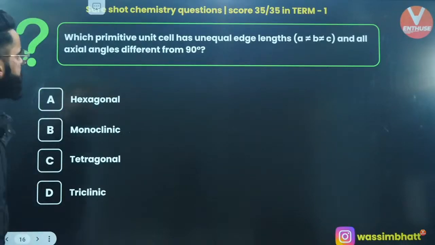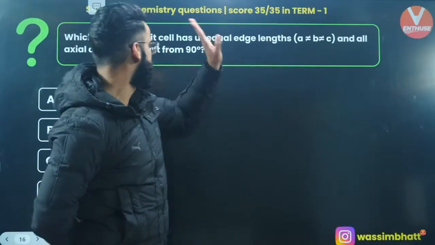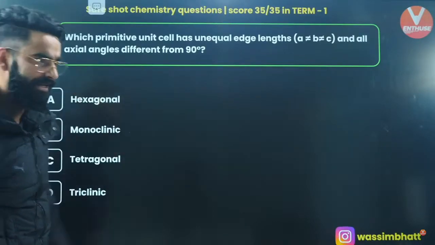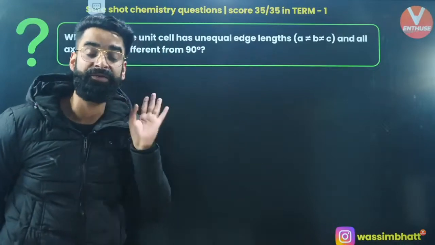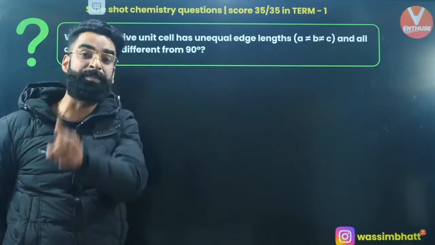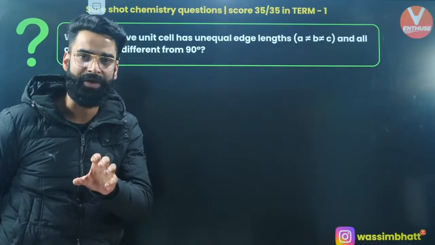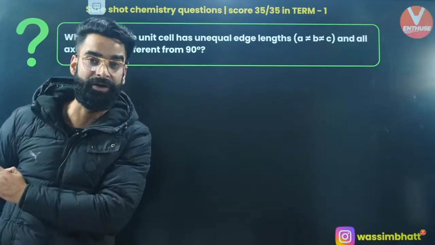Okay. Which primitive unit cell has unequal edge lengths? A is not equal to B, is not equal to C, and all the axial angles, alpha, beta, gamma, are different from 90 degrees. This is the one which I told you in the last session to remember directly from NCERT. On NCERT, there's a page given in which you are given the crystal systems, right? Total, there are 7 crystal systems: cubic, tetragonal, orthorhombic, and so on, correct?